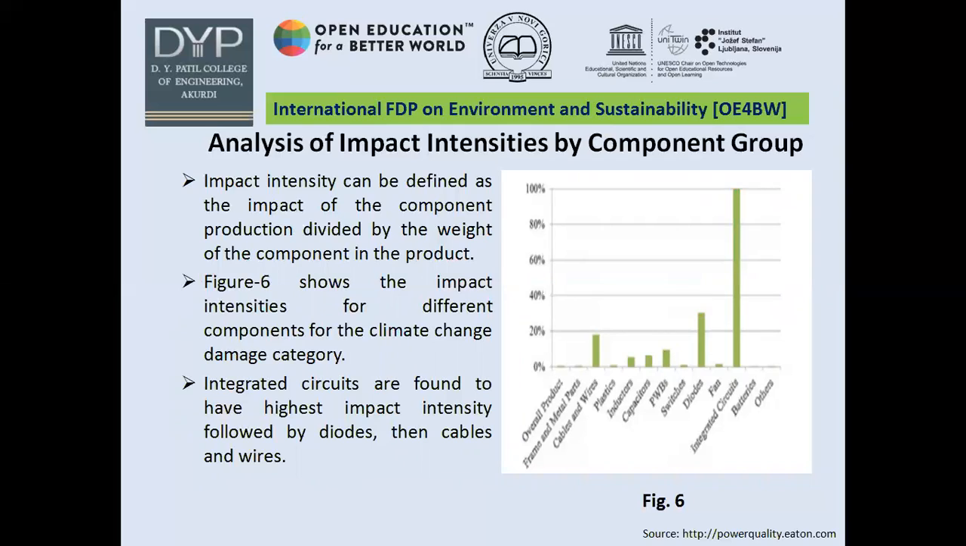Then another interesting analysis called analysis of impact intensities by component group was conducted. If I define the impact intensities, these can be defined as the impact of component production divided by the weight of component in the product. So this figure 6 shows the impact intensities for different components for climate change damage category. And it was found that integrated circuit are found to be the highest impact intensity, followed by diodes and then cables and wires.